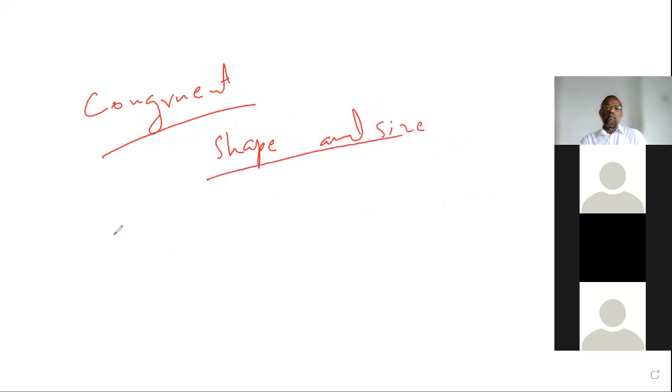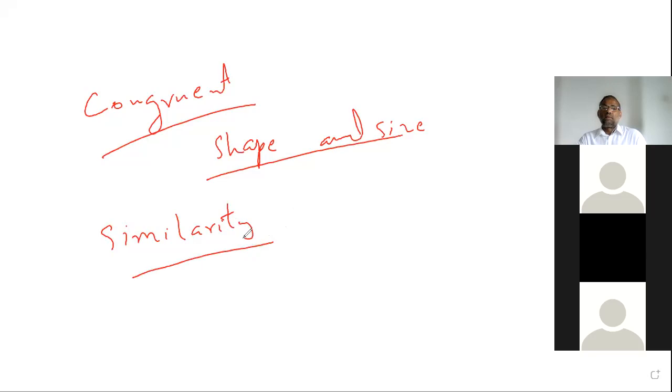Now I'm coming to the similarity of figures. That means two figures or two objects, if their shape is the same, not necessarily the size. It doesn't matter if the size is also the same.